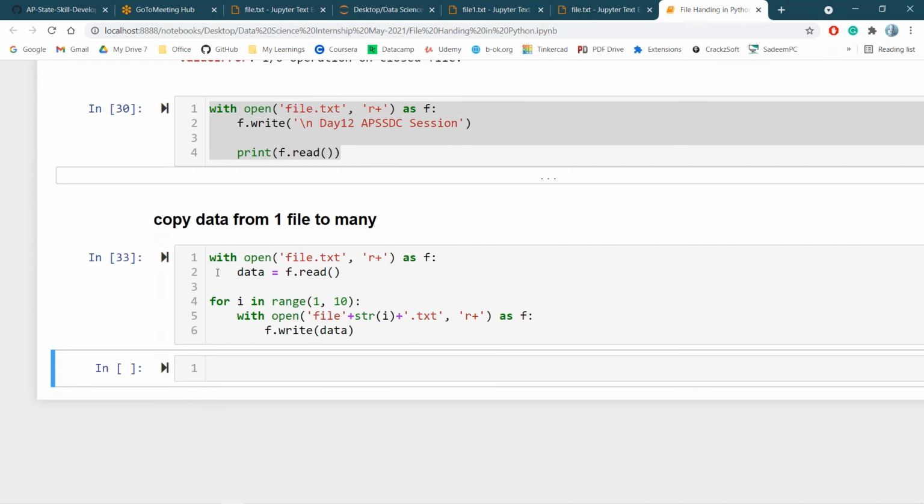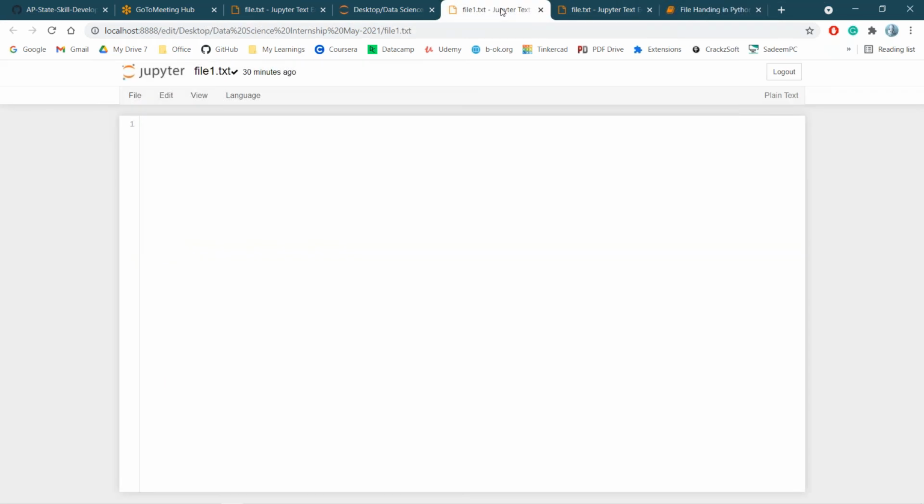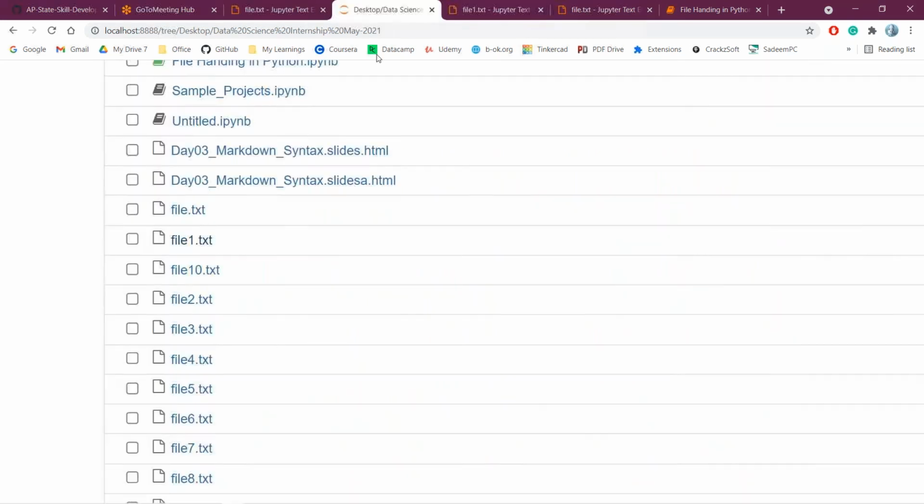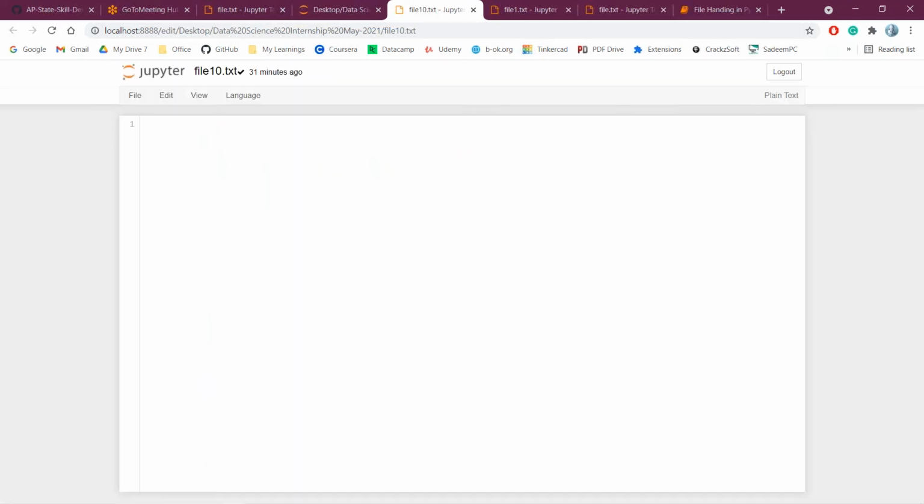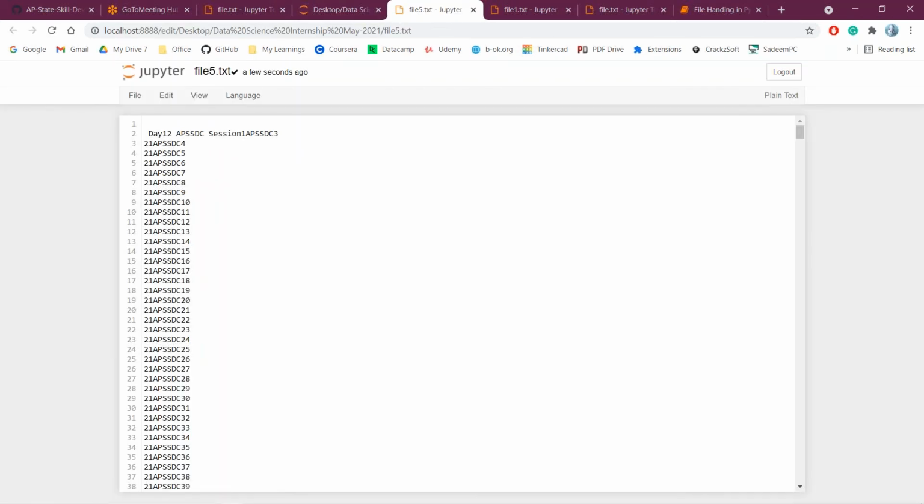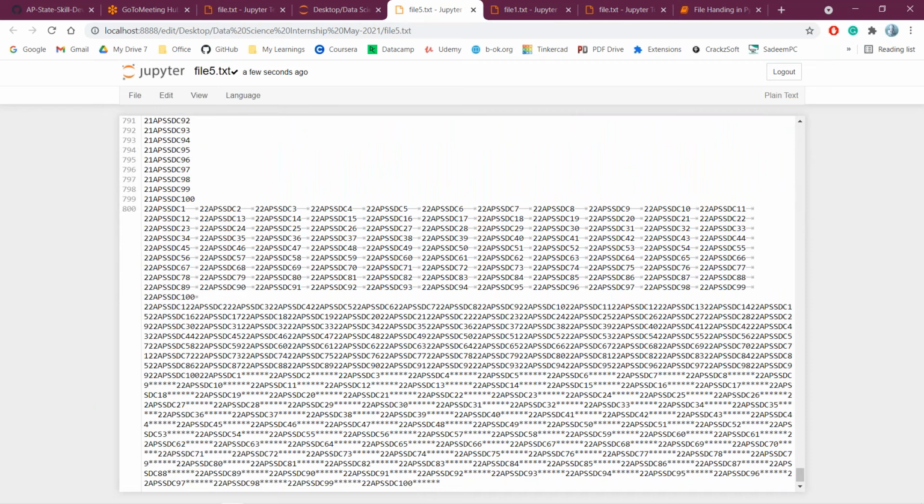Okay, so what happened now? Automatically, the data I have written from file.txt has been written inside those 10 different files. It can be 10, it can be 100, it can be 1000. I have iterated from 1 to 10, so in the 10th file it is not written. If I use 11, then automatically that data will also be written inside the 11th file. Observe here, automatically the entire data has been written inside that particular file.